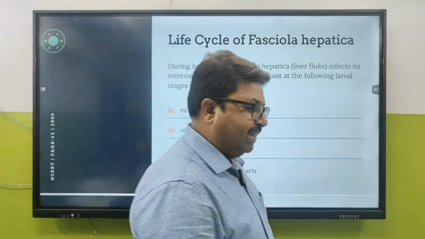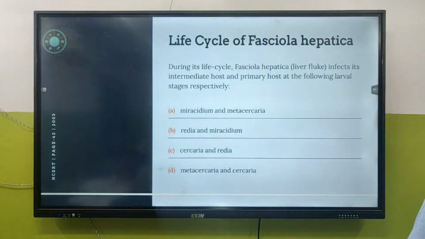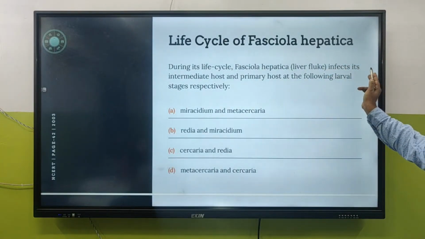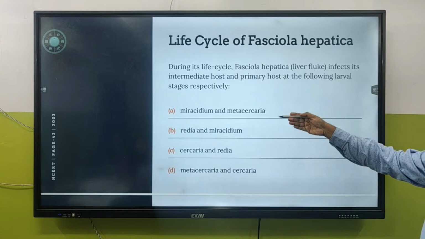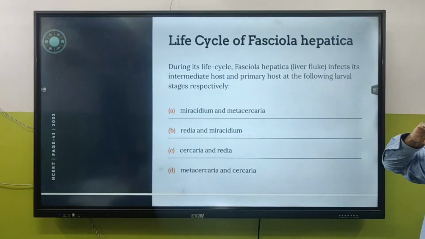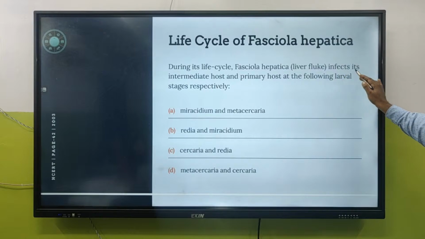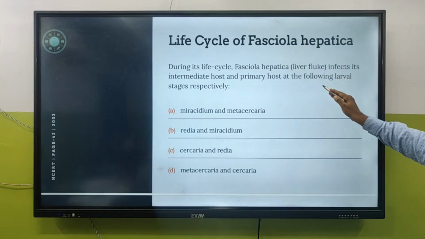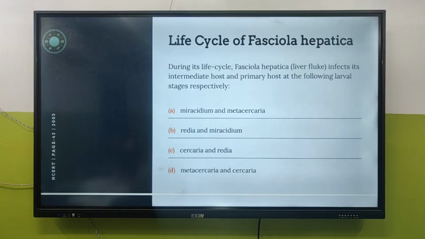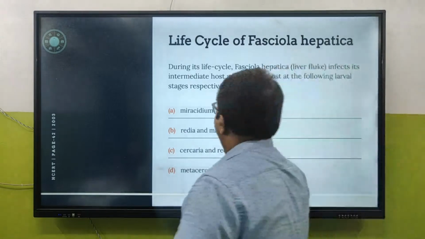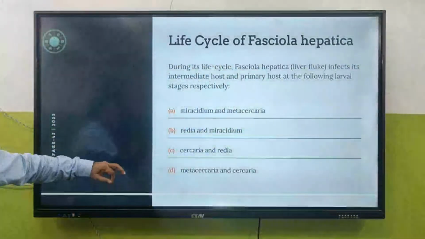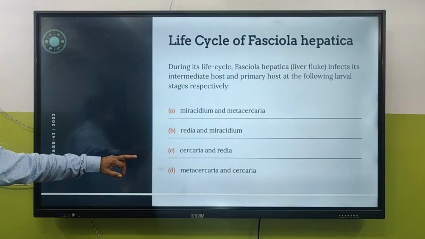Actually, the liver fluke infects its intermediate host and primary host at the following larval stages. Miracidium. What is the answer? No, D. Metacercaria and cercaria? No. Miracidium and metacercaria. Answer is A.